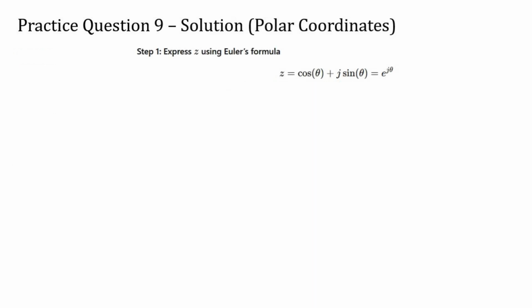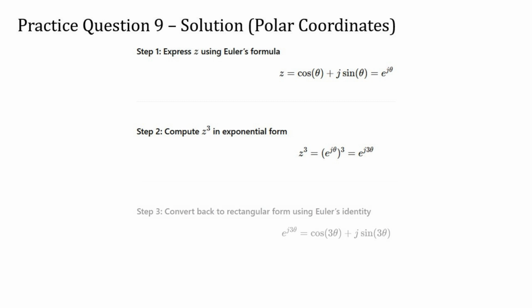We recognize that the expression cosine of theta plus j times sine of theta is the same as Euler's formula, which is e raised to j times theta. So, we rewrite the original number in exponential form using that identity. We can then raise that exponential expression to the third power. That means we take e to the j theta and raise it to 3, which gives us e to the j times 3 theta. This uses the exponent rule that says when you raise an exponential to a power, you multiply the exponents.